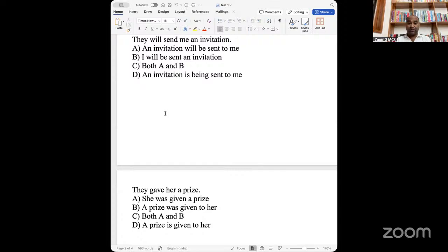Tomorrow we are going to do conjunction and some rules of conjunctions, and then in the next class we will solve previous year question papers based on passive voice, preposition and conjunction.